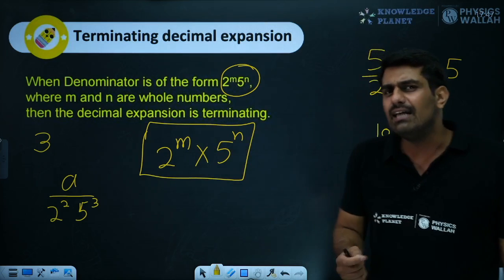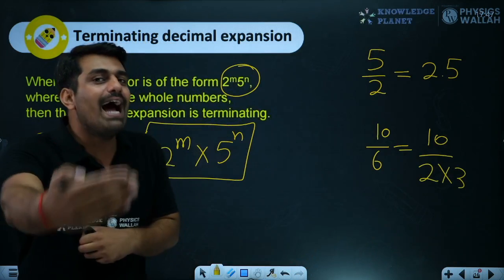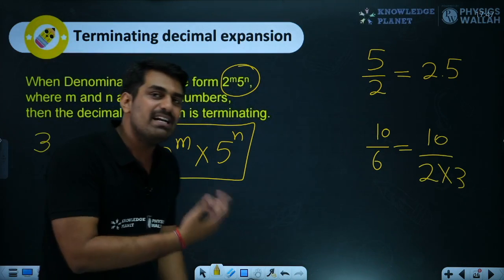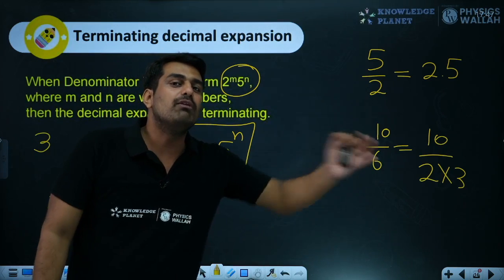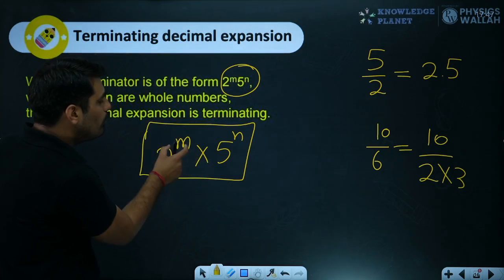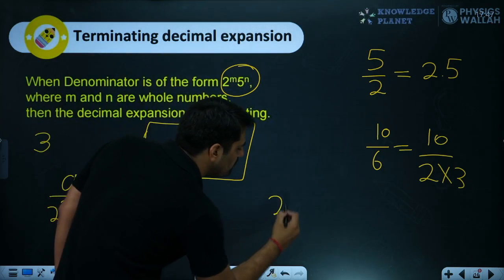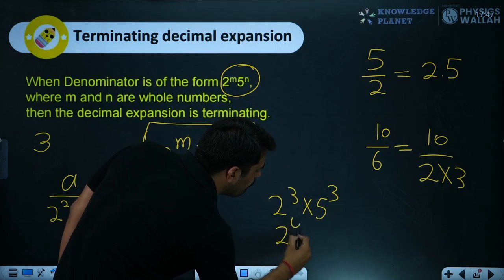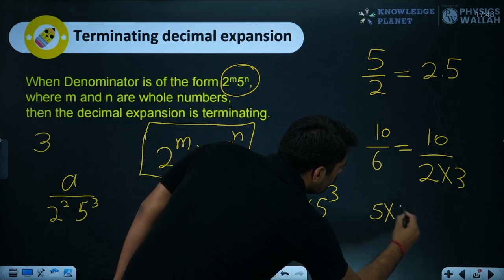Nothing else. Sometimes the examiner can be very smart. Now how? This is one thing ahead of you. Understand this part. They might ask you, by giving a big number, how many places after the decimal would terminate. Now this is an important thing. When you see the factors over here, 2 raised to the power m and 5 raised to the power n, it can be 2 raised to the power 3 into 5 raised to the power 3. It can be 2 raised to the power 4 into 5. It can be 5 into 2 raised to the power 1.